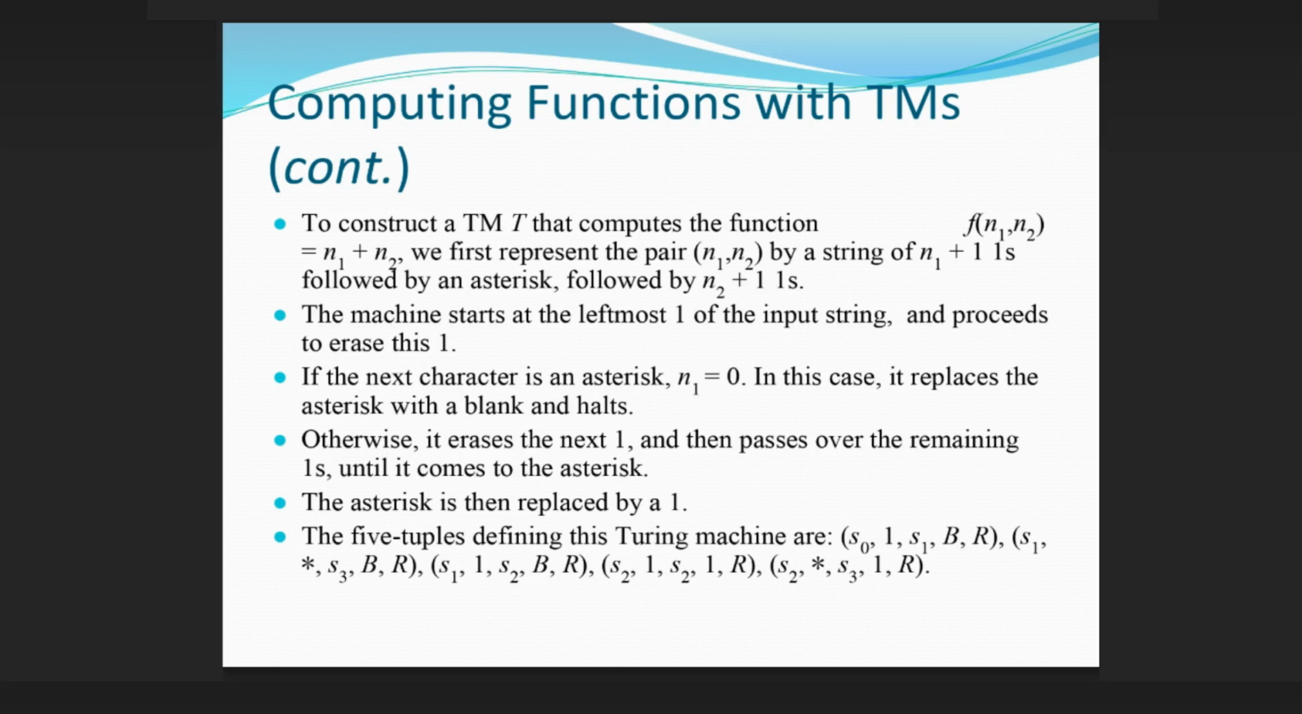The 5-tuples defining this Turing machine are (S0, 1, S1, B, R), (S1, *, S3, B, R), (S1, 1, S2, B, R), (S2, 1, S2, 1, R), (S2, *, S3, 1, R).